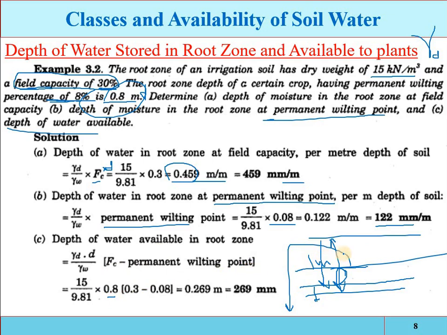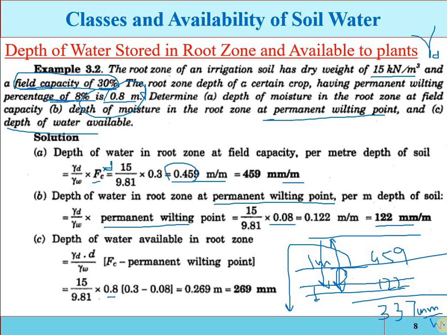So if in 1 meter, now also you can find out interchangeably. For example, we can say that 459 is in millimeter in 1 meter at the field capacity, and 122 is, we can say, the permanent wilting point. But remember, these are in 1 meter. Okay, so what is the difference between these two? The difference between these two is 337. Okay, so 337 millimeter of water is available in 1 meter. Remember, that is in 1 meter.